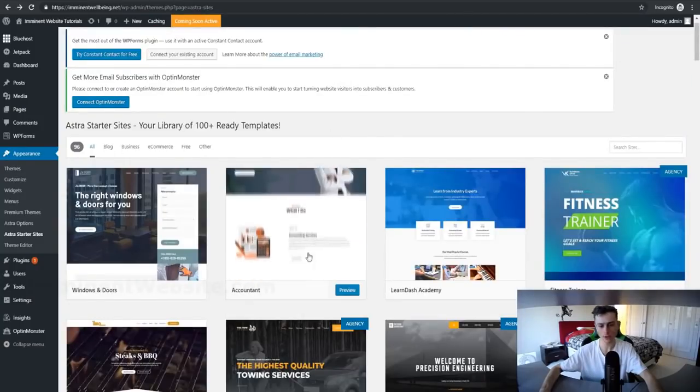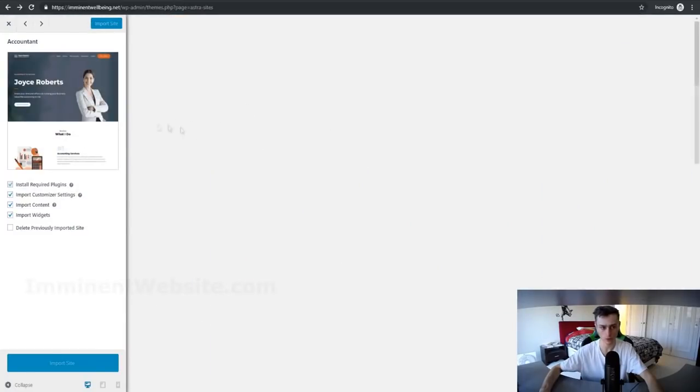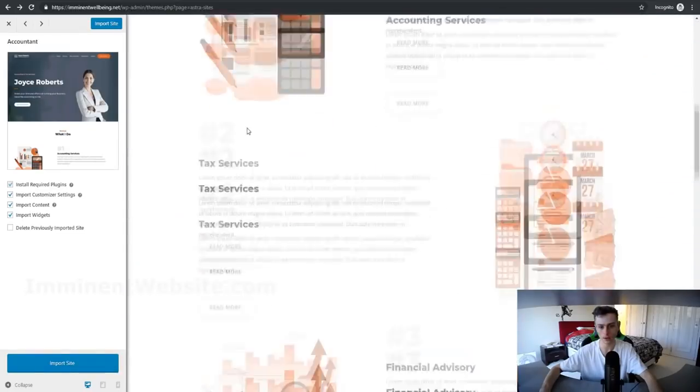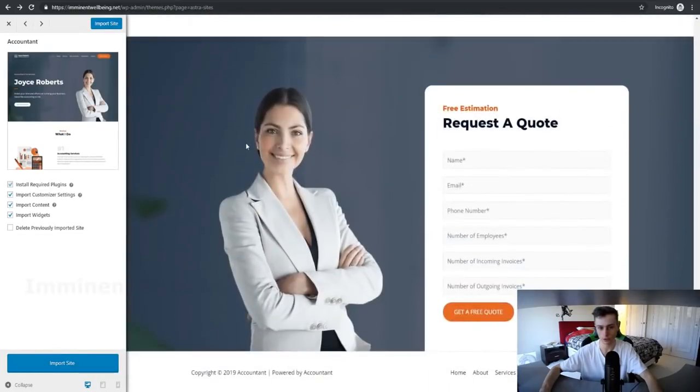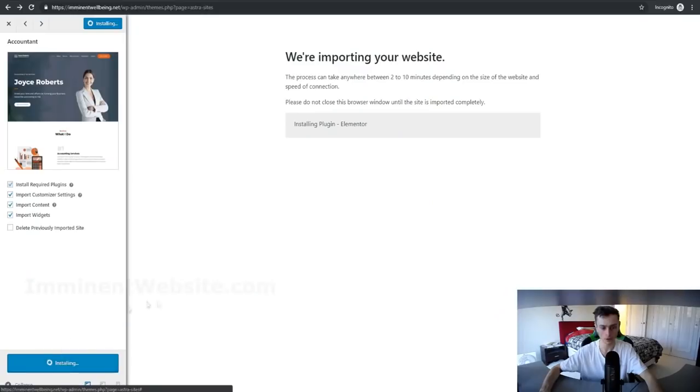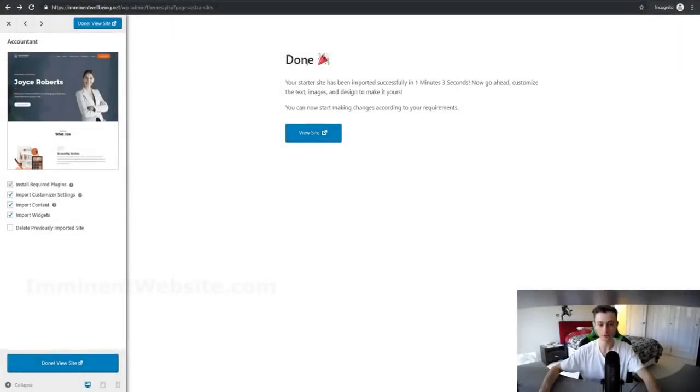So let's go ahead and choose this accountant one right here, and we can click on preview to see what it looks like, and we can go ahead and import the site if we want. So this is what the website looks like. So let's go over here and import the site right now. All right, so here we go. It's all finished. So you can go ahead and customize everything right now by clicking on the blue view site button right here. So let's click on that.